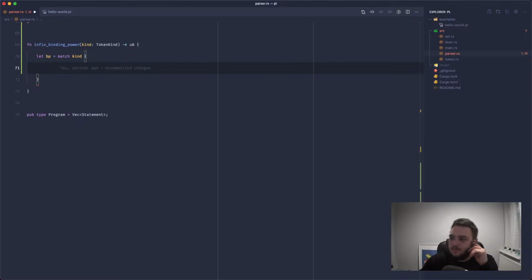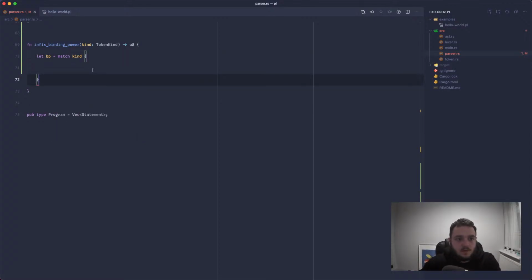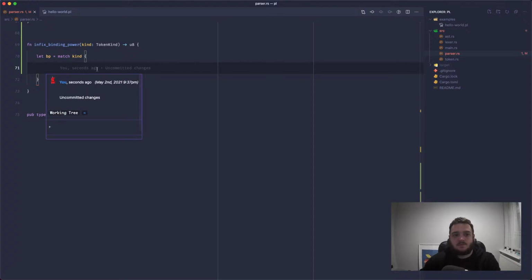So these aren't even postfix operators, are they? These are infix operators. I was thinking of plus and stuff like that, but we're not worrying about that. We're simply worrying about things in between two expressions. So let's say we can match the kind.